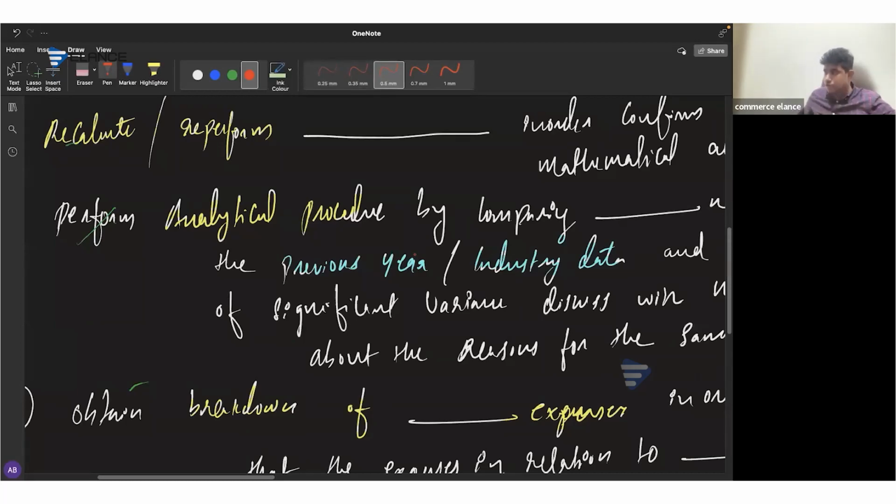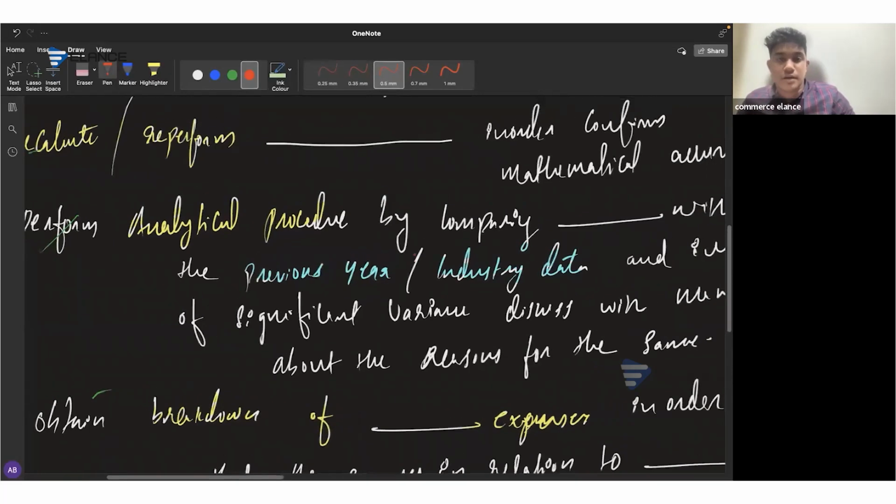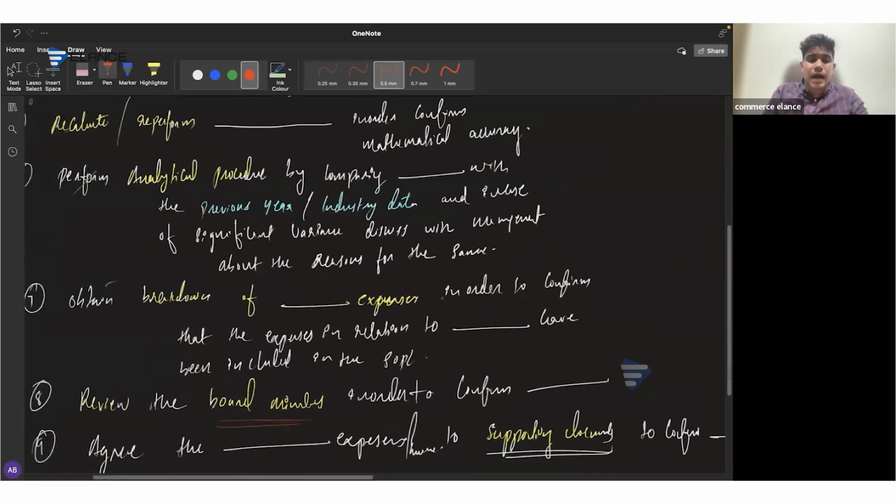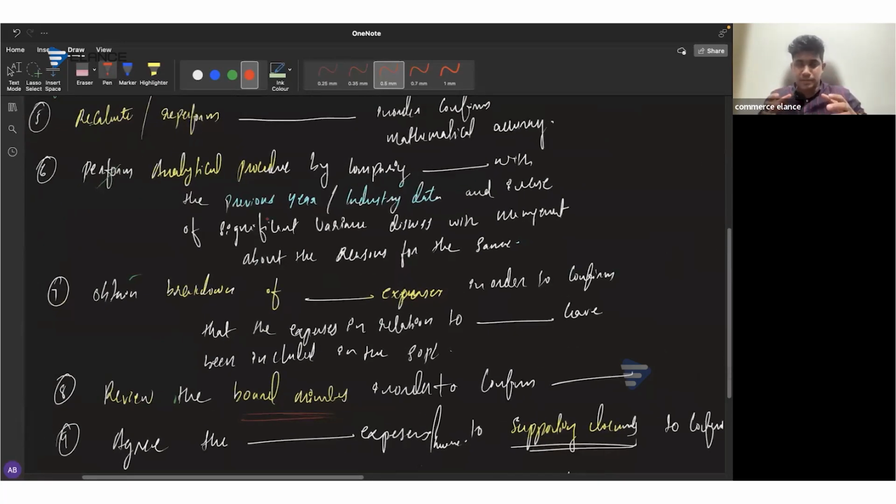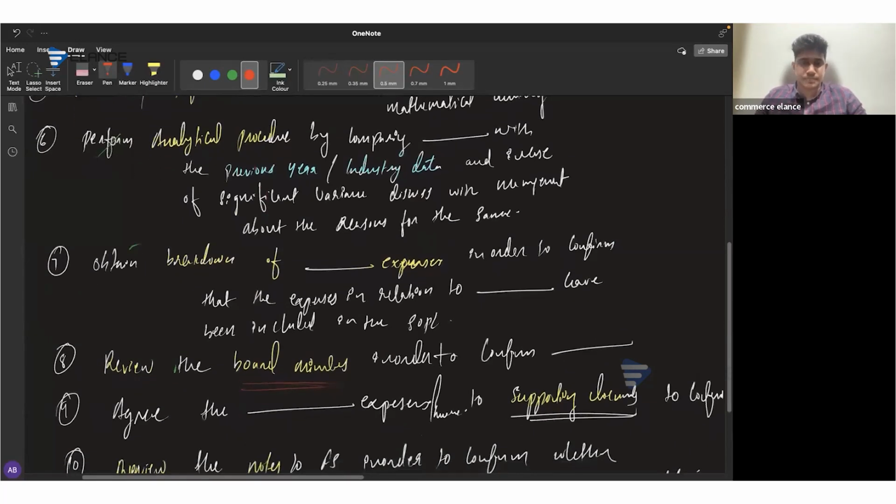So in that case, you will not be able to compare this with the prior year, but you can compare it with the industry data. And in case of any significant difference, you can discuss with the management about the reasons for the same. So you can perform analytical procedure by comparing the redundancy provision of 110,000 with the industry data. And in case of significant variance, discuss with the management for the same.